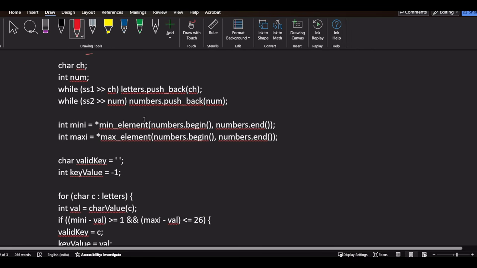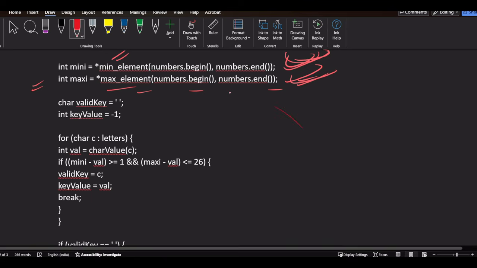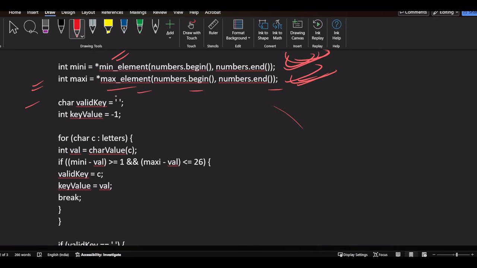Then we will check the minimum element from the numbers, and also the maximum element from the numbers. When we get the minimum and maximum element, we choose the valid key as initially blank, and the key value is -1. Now we will iterate over all the letters and check the character value of each, like the basic character value, where A is 1 and Z is 26.